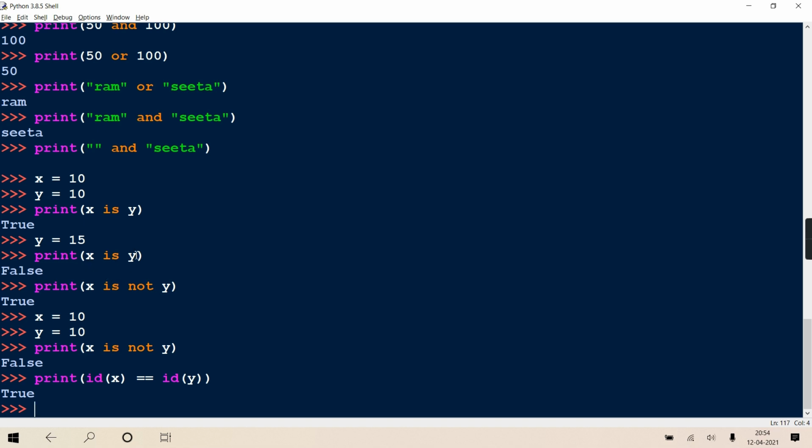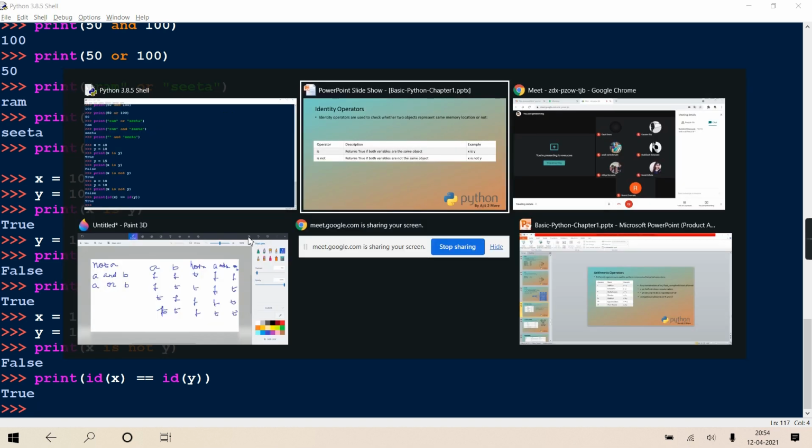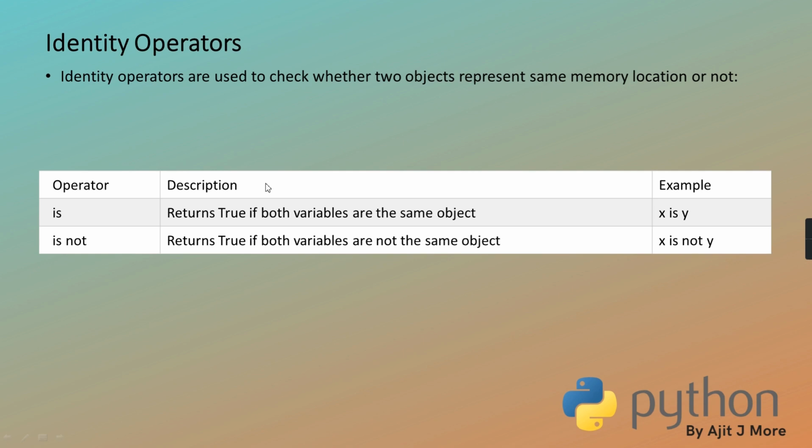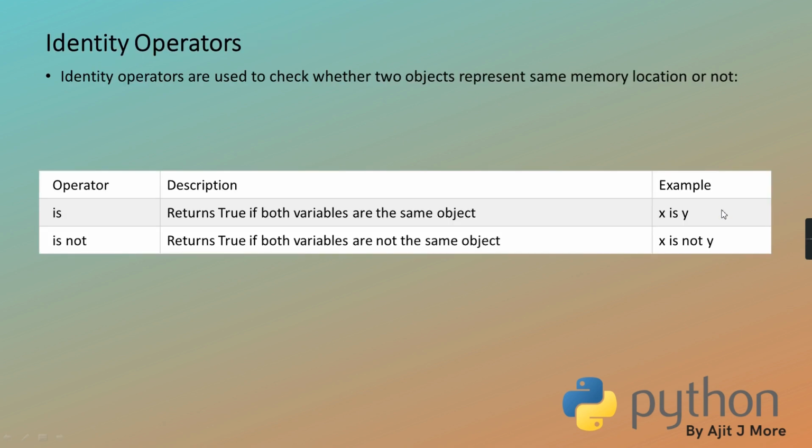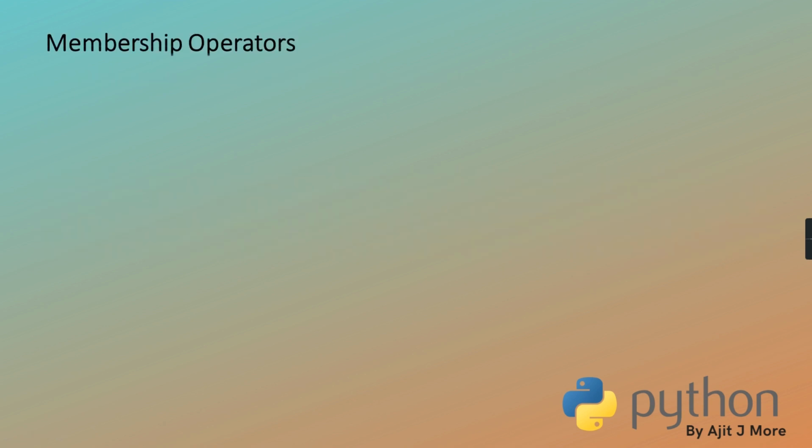It checks the addresses of the two objects, and if they have the same address, meaning the same reference, it gives true, otherwise false. Is not returns true if they are not the same object. Hope it is clear.